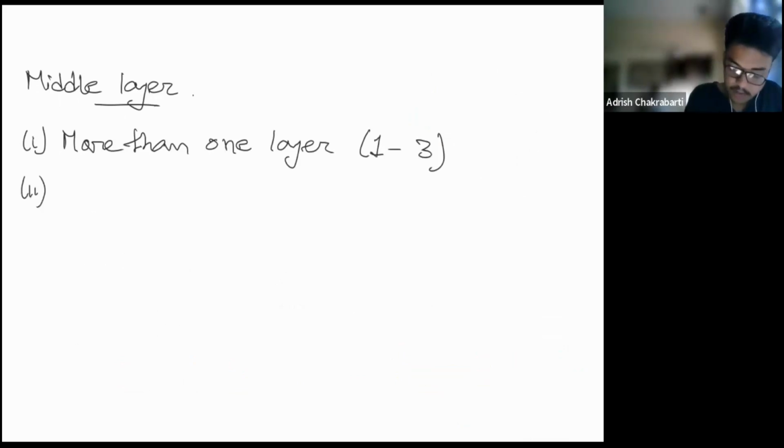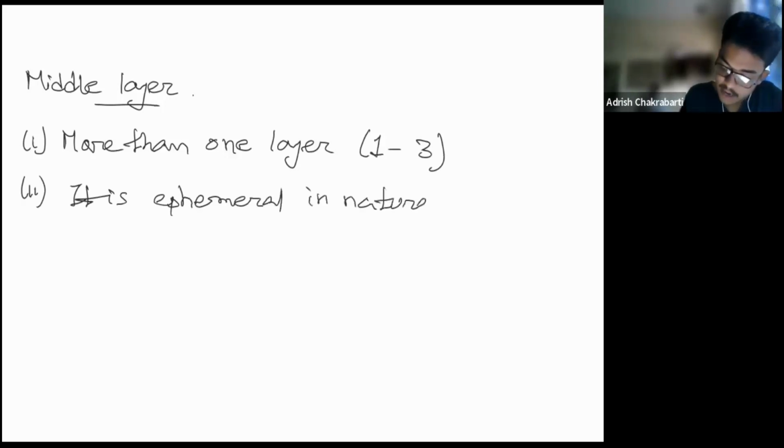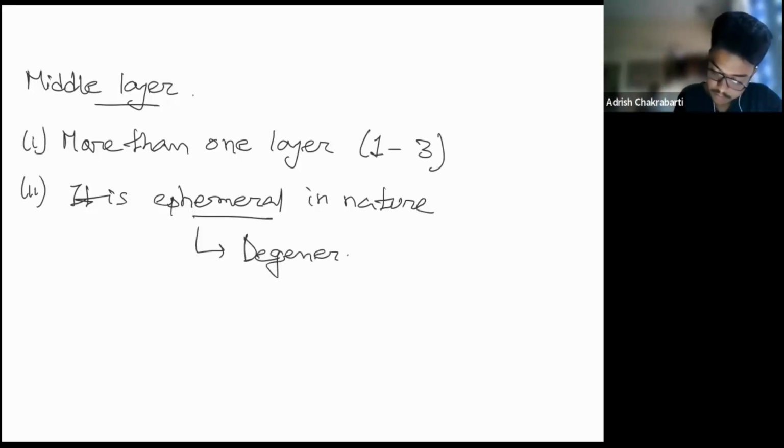Next, it is ephemeral in nature. Ephemeral means that it degenerates at maturity. So in mature condition, you won't be able to observe the middle layer in the anther wall.